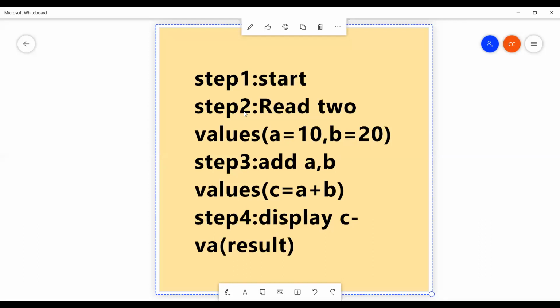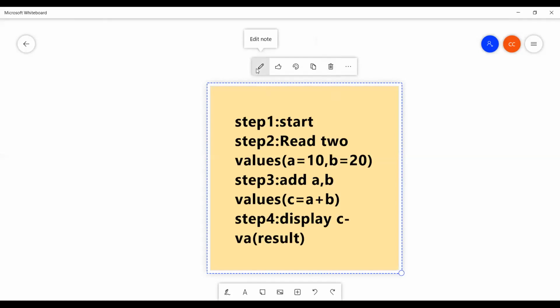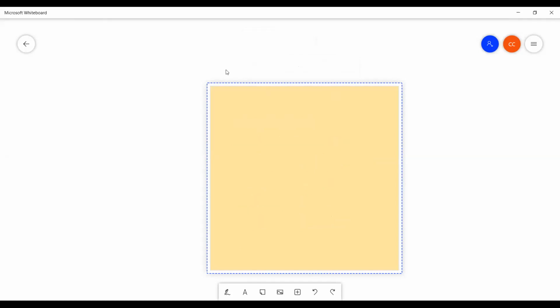And the next step, after performing or calculating, is to display the value. At last, we will stop. That's it. This is called an algorithm. I think all of you are clear, right? Next one, I will draw the flow chart.